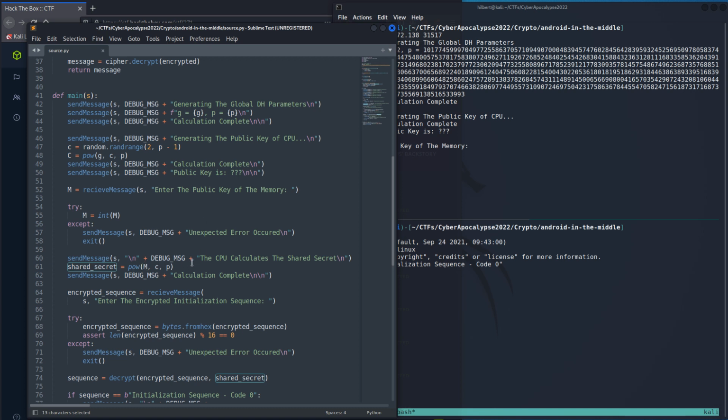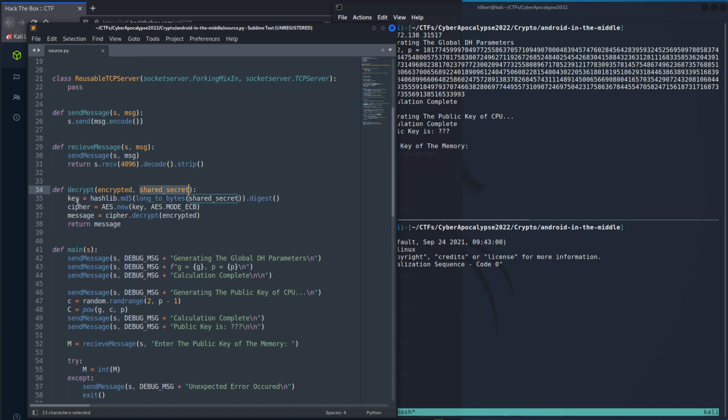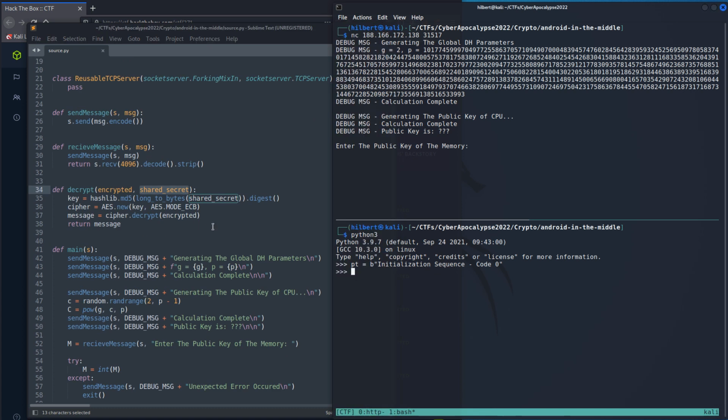So we could use 0, we could use 1, we could use P, but the kind of extreme case that I think would be the easiest to come to on your own, without maybe knowing anything about modular arithmetic or Diffie-Hellman or anything, might be just figure out what happens if you give it 0. And so if we do that, we know the shared secret is 0. So now we can actually figure out how to encrypt this code with that secret key so that when it decrypts it with that secret key, it gets this message back.